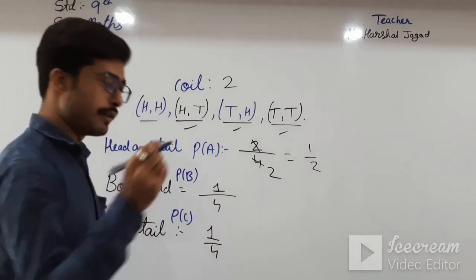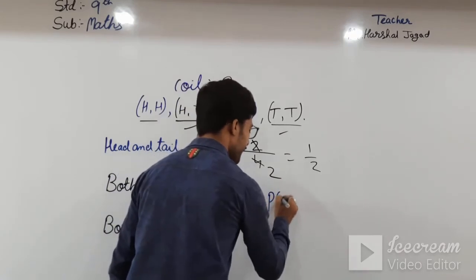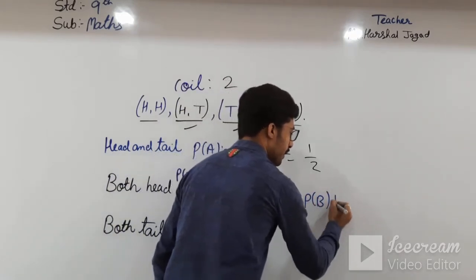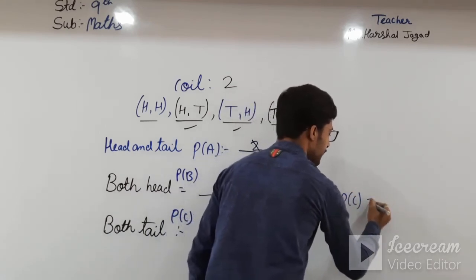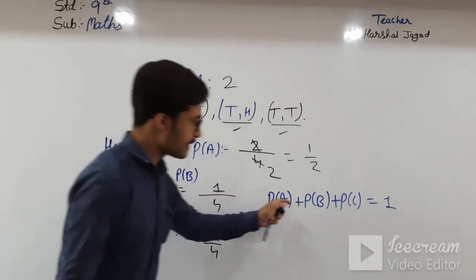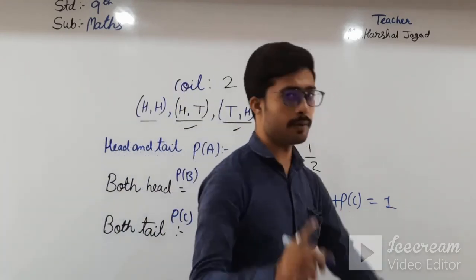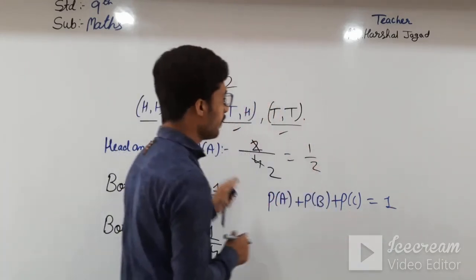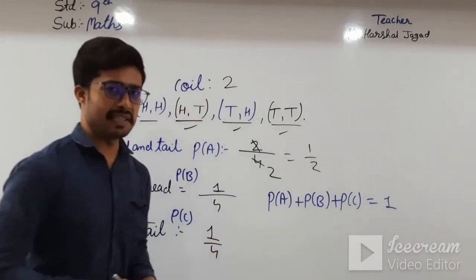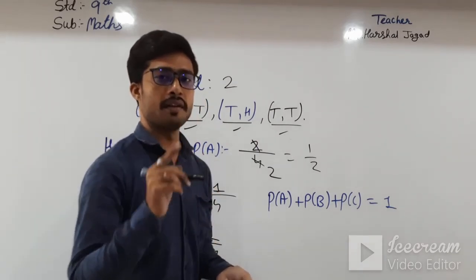So we have studied further that P of A plus P of B plus P of C is equal to 1. The total of all the probabilities is 1. So let us see whether the answer comes to 1 or not.